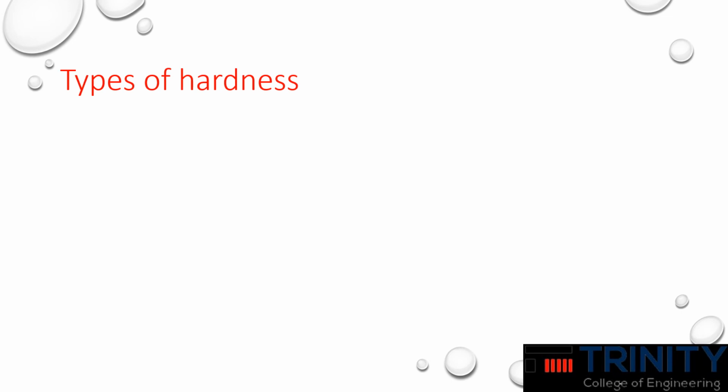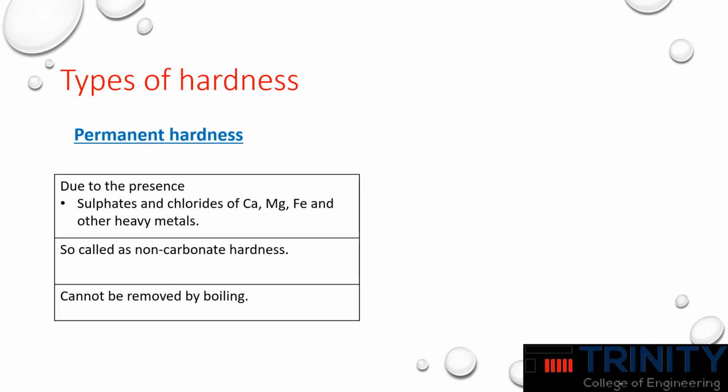And permanent hardness is also known as non-carbonate hardness, which is caused by the presence of chlorides of calcium, magnesium, iron, and other heavy metals. This type of hardness cannot be removed by boiling, and it can be removed by using the soda lime process or other water softening methods.